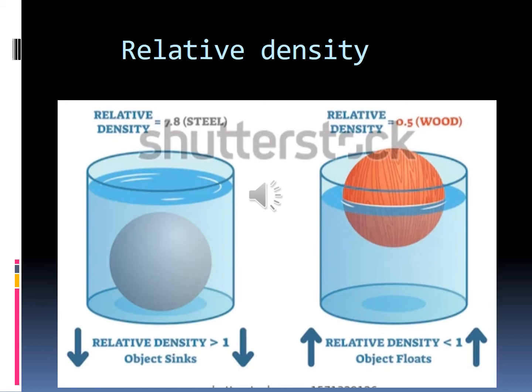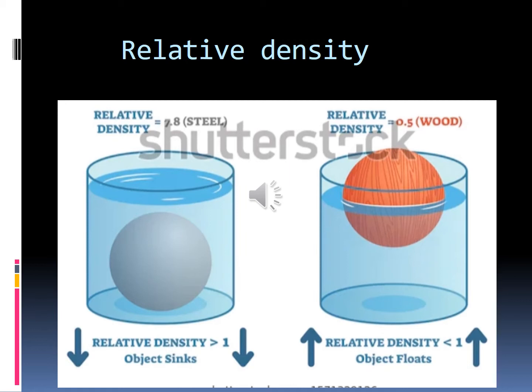Okay. So we are going to compare the density of any substance to the density of water. We'll find the relative density, and then we'll mention it in a table. Then we can actually compare the relative densities of all the substances that we have found out.